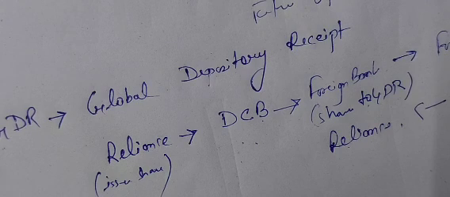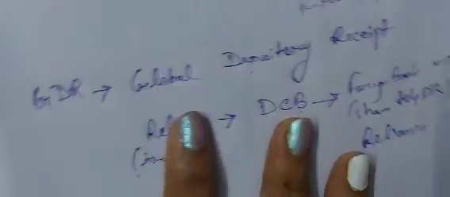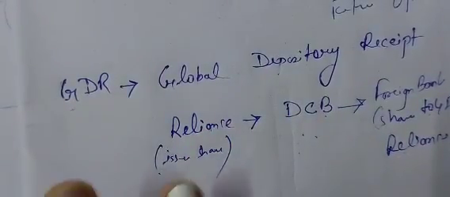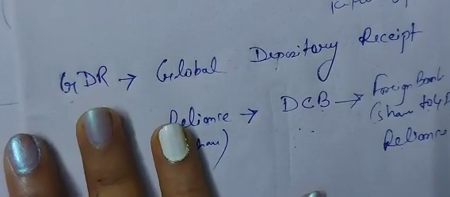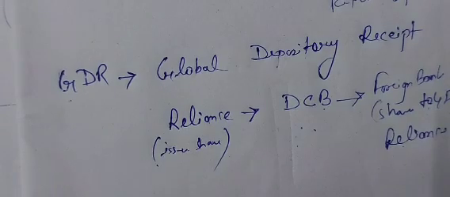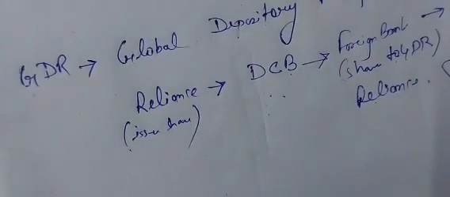The foreign investor is also ready to invest in my company, but the foreign investor is not ready to trade in the Indian stock market. So I am issuing GDR, which could be traded in the foreign stock market, and the price of this GDR will be affected by two things: the performance of the Indian company and the performance of the foreign stock market. Is it clear?